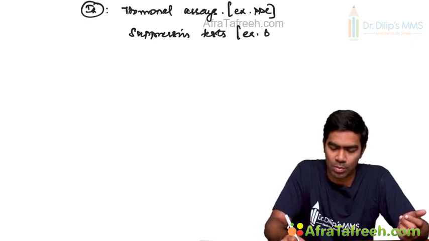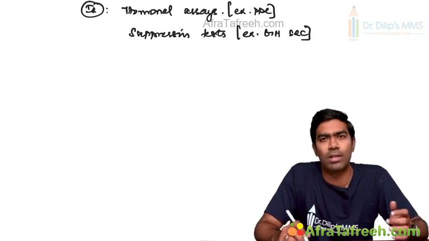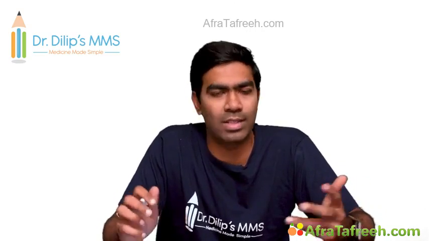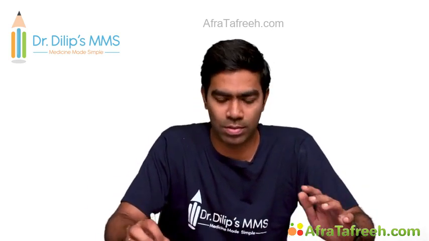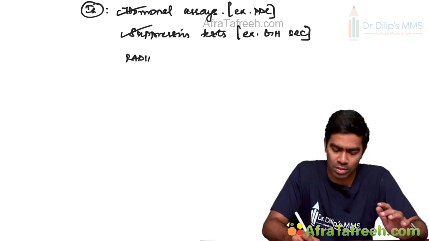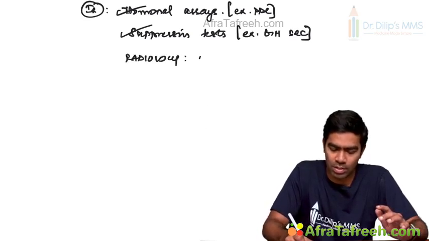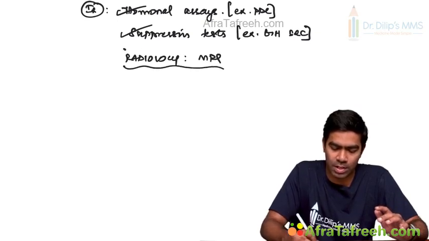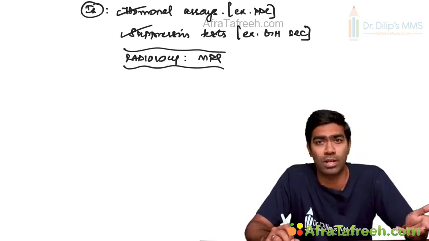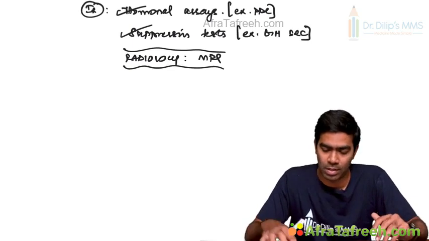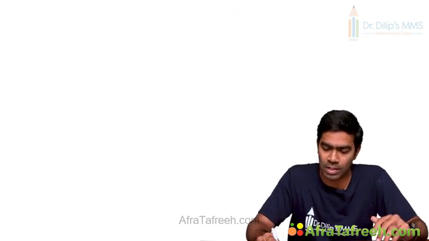Typically we use them for growth hormone secreting pituitary adenoma. Like we use the oral glucose tolerance test, which is one of the suppression tests that we prefer for diagnosing excessive growth hormone production. Let us see all those in subsequent videos. So you can use hormonal assays or suppression tests. But the radiological investigation of choice, if they ask you, is always the MRI. MRI is the radiological investigation of choice for any kind of pituitary adenoma or even a suprasellar tumor like a craniopharyngioma.